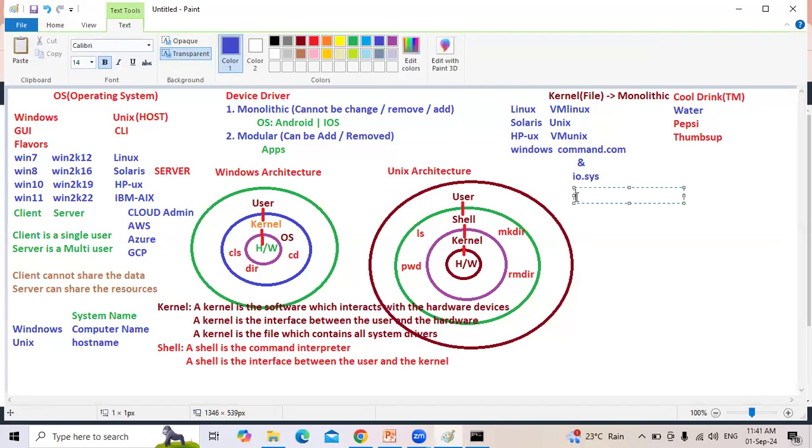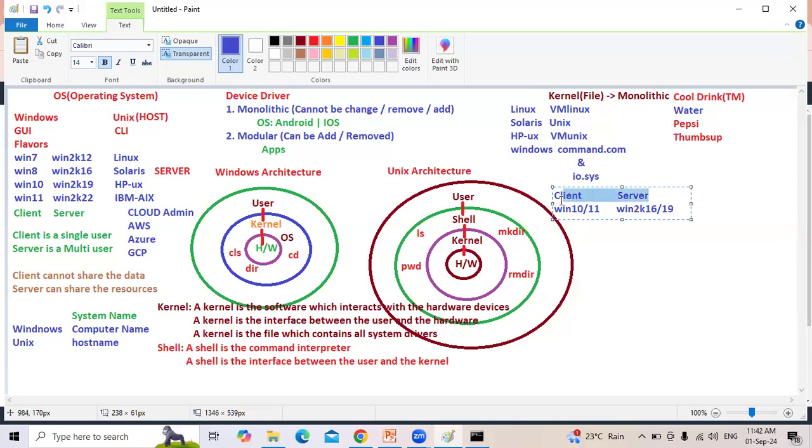So we have client-wise and server-wise. We discussed earlier what is client, what is server. Clients are always Windows 7, Windows 8, Windows 10, Windows 11. All these are client-wise. Server-wise are Windows 2016, 2019, 2022. All these are server operating systems. In Microsoft, we have both client-wise and server-wise.